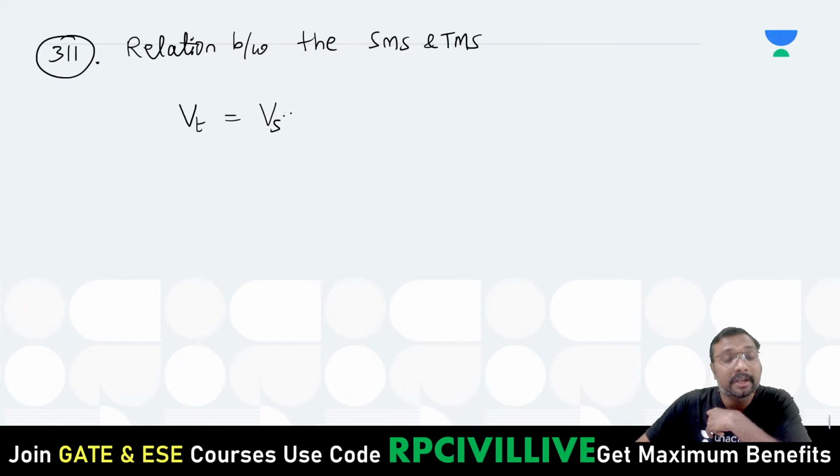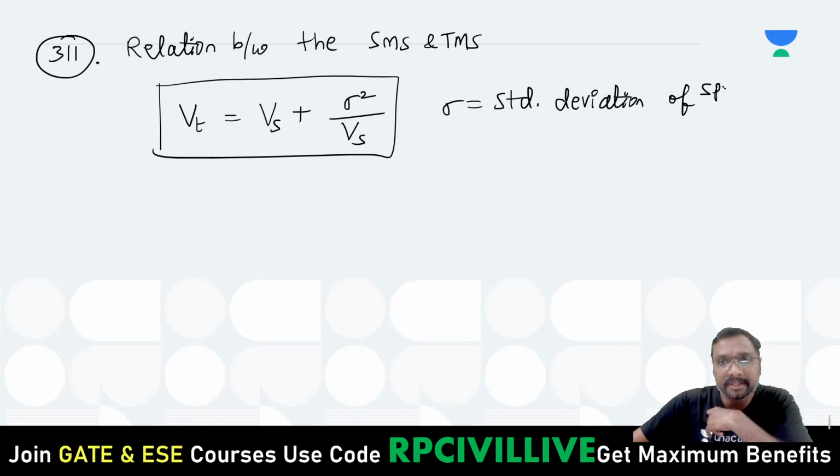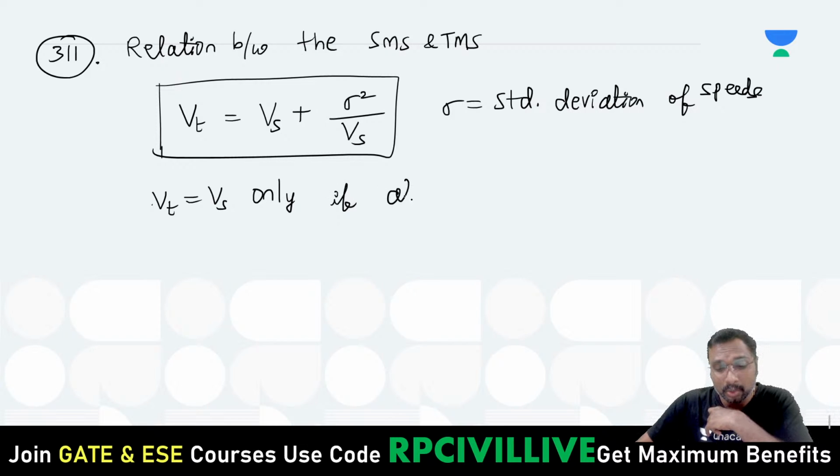Vt is equal to Vs plus sigma square by Vs, right? What is sigma? Sigma is nothing but the standard deviation of the speeds. So Vt will be equal to Vs only when the standard deviation is 0. The standard deviation will be 0 only if all speeds are same.